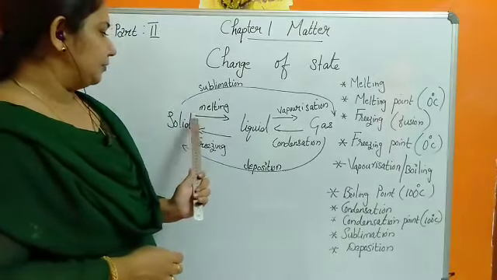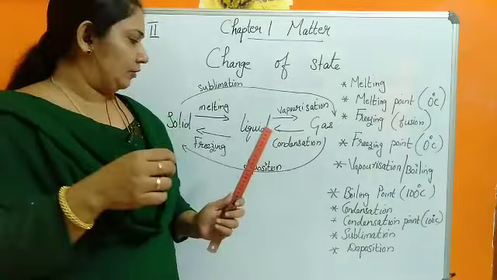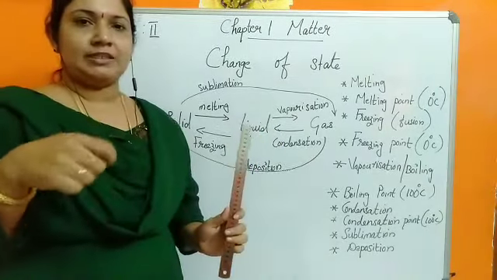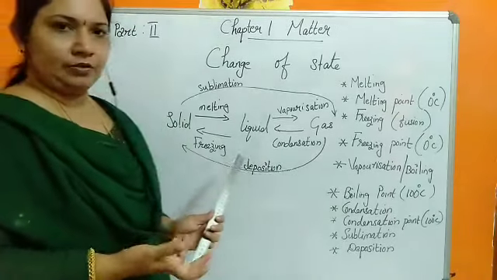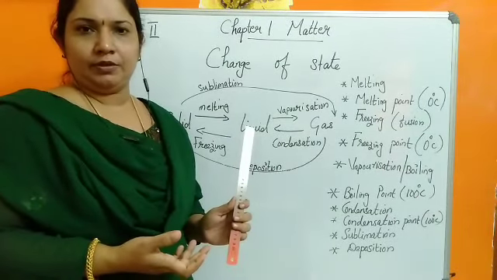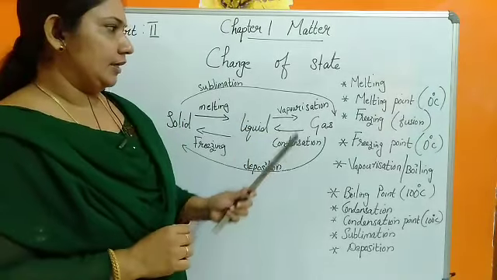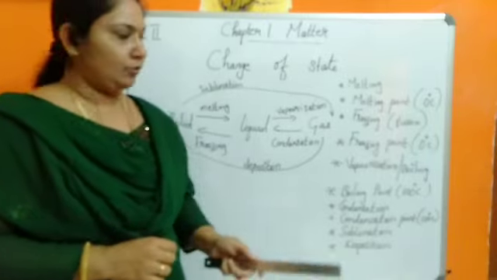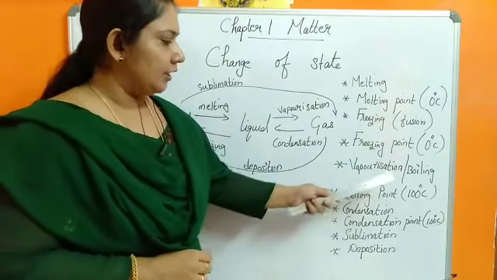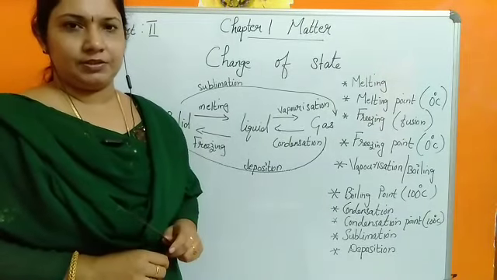Suppose we are taking water, after pouring some sugar or mixing with sugar or salt, we cannot say its freezing point will be 0 degrees or melting point will be 0 degrees. So if you are taking pure water, then only we can say that in its pure state, the melting point and freezing point is 0 degrees Celsius. Boiling point and condensation point is 100 degrees Celsius.